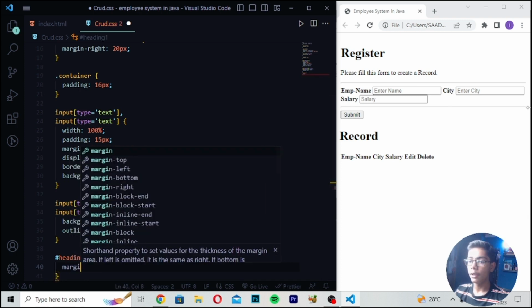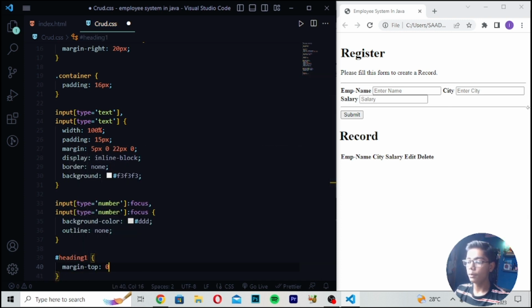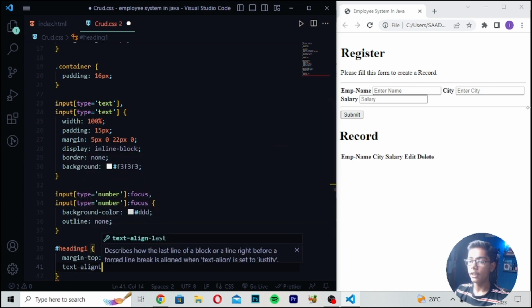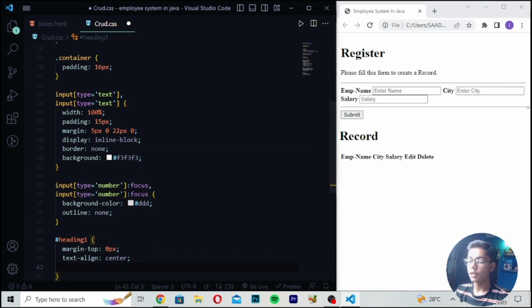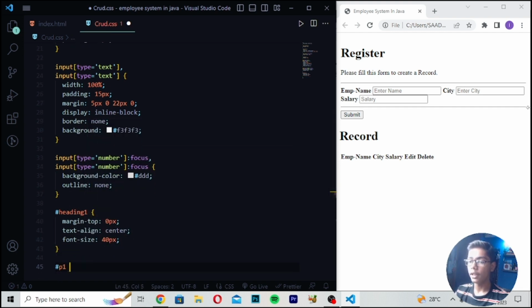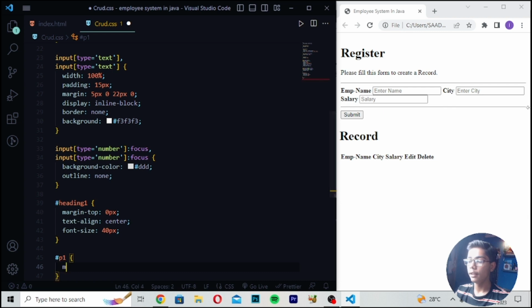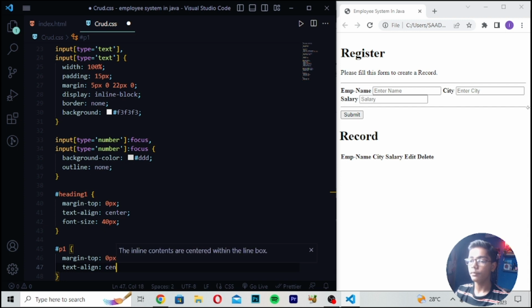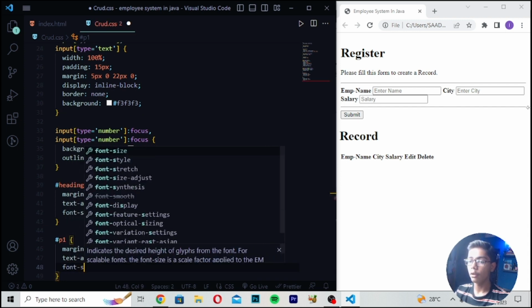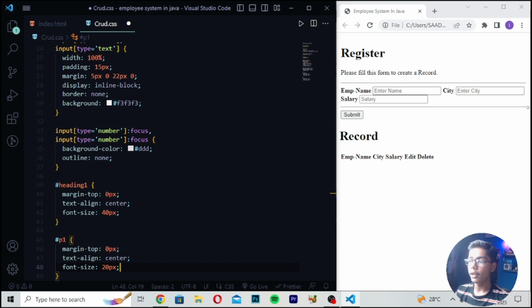So here I will be now writing here margin top. So I will be now just writing here margin top 0 pixel. Right here text align should be center. So I will be now writing this, and here you have to just write font size which should be 40 pixel. Then you have to write here this tag and write p1 means id p1. Write here margin top which should be like 0 pixel. Right here text align center. After writing here you have to write font size which should be 20 pixel.